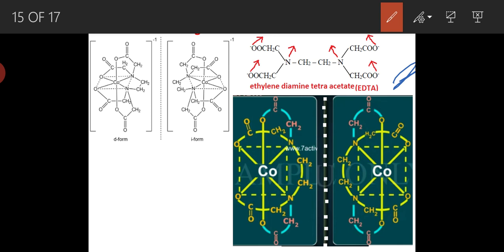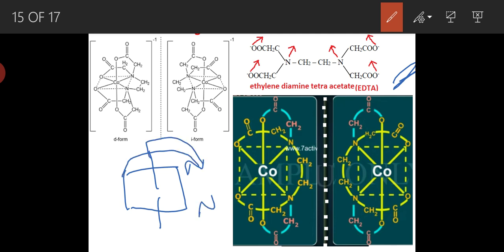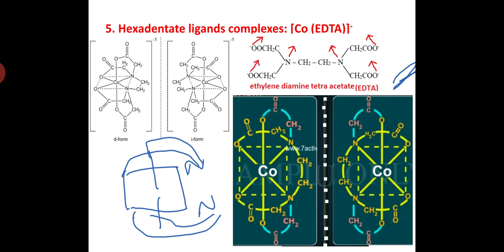So in octahedral geometry, all the positions are occupied by one ligand only. So hexadentate ligand containing complexes can exhibit optical isomerism. These two are mirror images of each other.